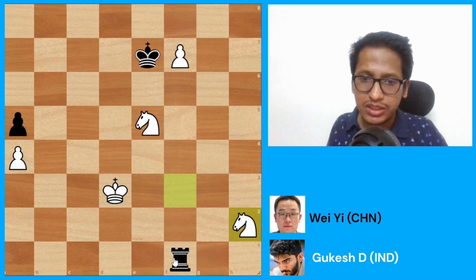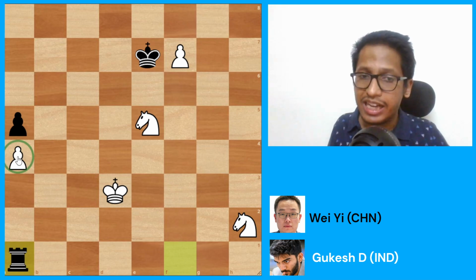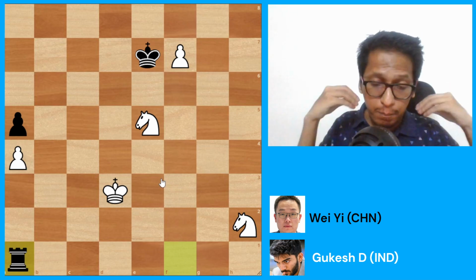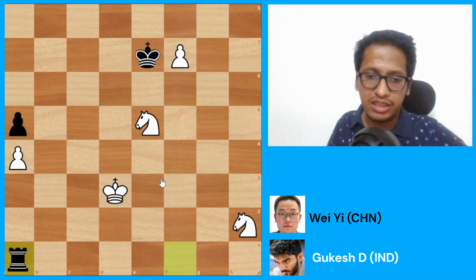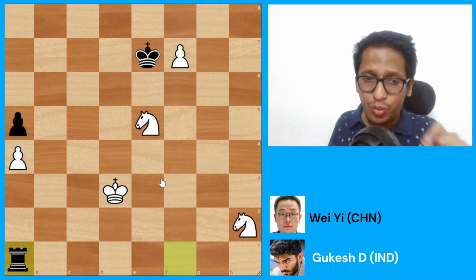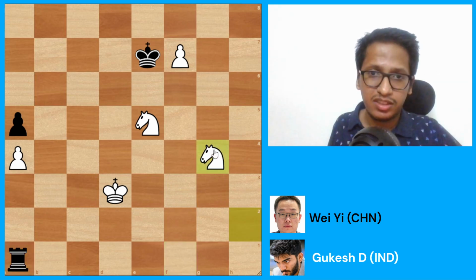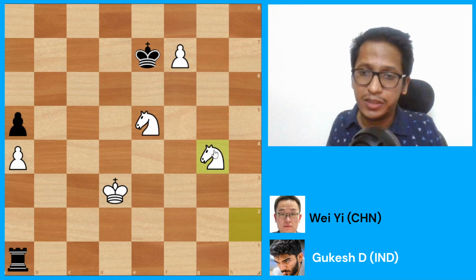Now, at the same time, the rook is attacked. So Wei decides to move his rook and target this pawn. And once again, there is only one way for white to continue here. Both players, in fact, are down to minutes and seconds on the clock. But once again, Gukesh is able to find the best move in the position. He goes knight to g4. The only move, the only winning move here.